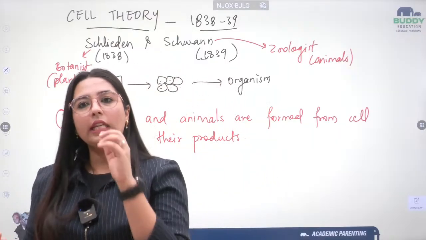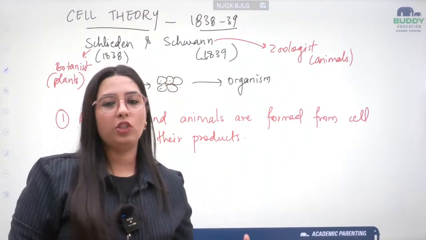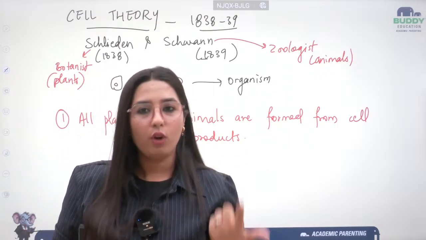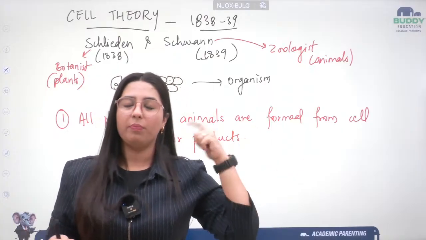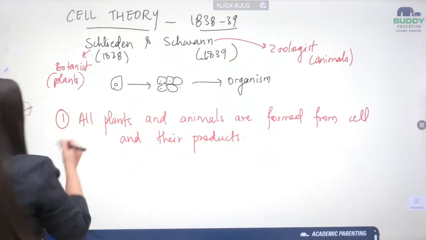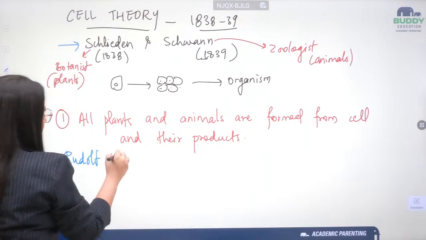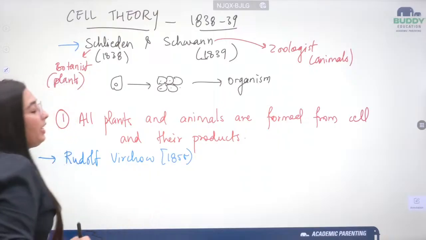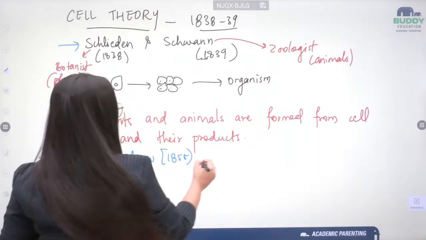Moving forward, till now I have no idea where these cells are coming from. So in this cell theory picture, one more scientist came forward. The scientist's name was Rudolf Virchow. Rudolf Virchow came with a concept known as omnis cellula e cellula. In the year 1855, he gave us the term omnis cellula e cellula.